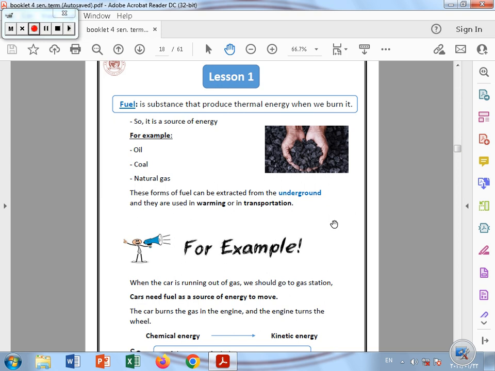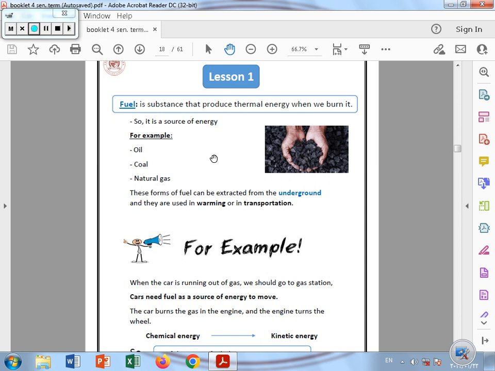For example, the oil that we extract from under the ground, the coal, and the natural gas that we use in our homes, all these substances are forms of fuels. These different types of fuels can be extracted from underground, and they are used in warming and transportation. We use natural gas in our homes for cooking and also in transportation. We use oil in transportation and operating the factories.